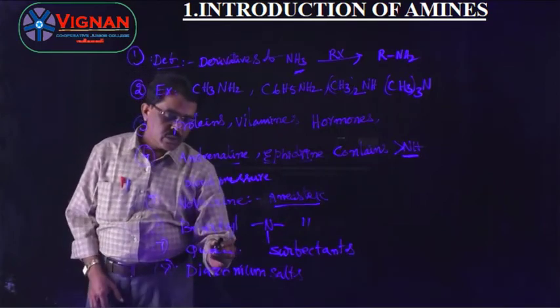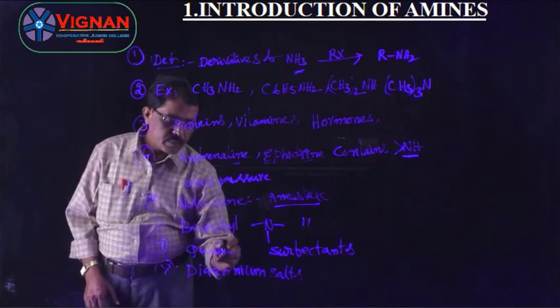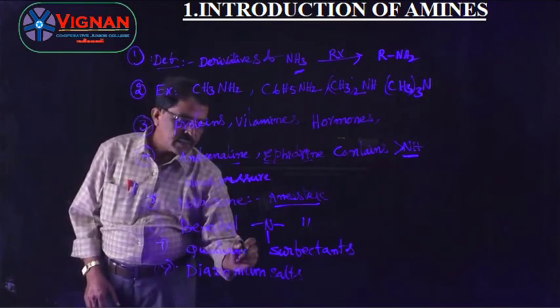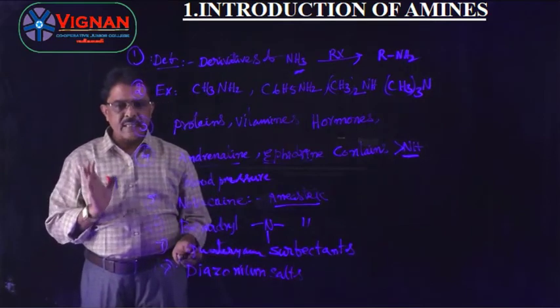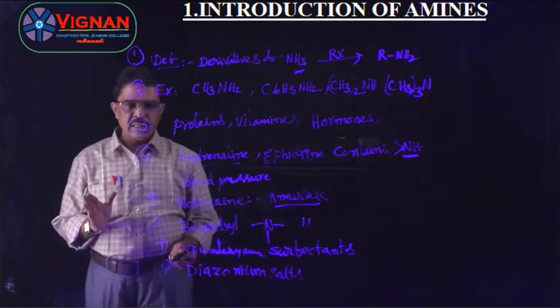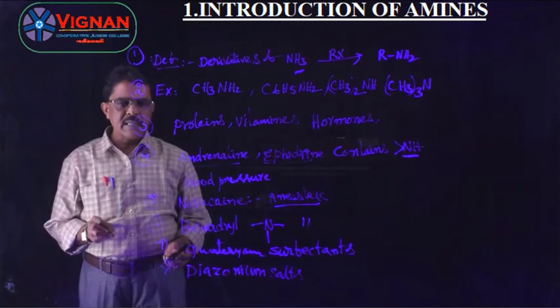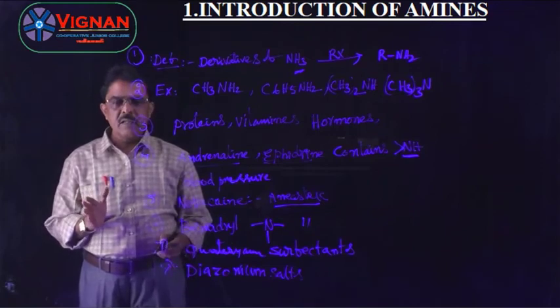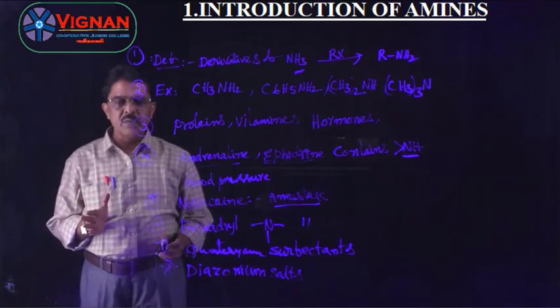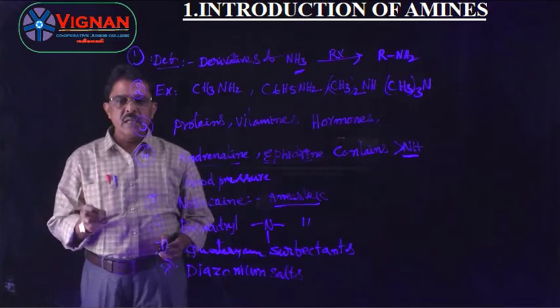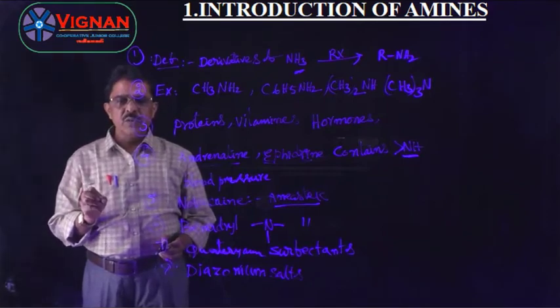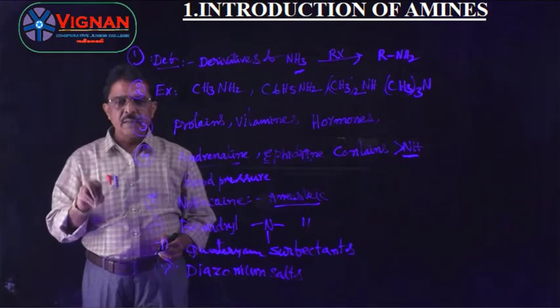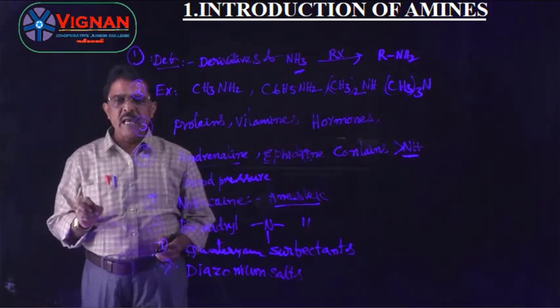Quaternary amines are used as surfactants. And last and final one is diazonium salts. Diazonium salts also contain nitrogen atoms and are used for the preparation of many aromatic compounds.